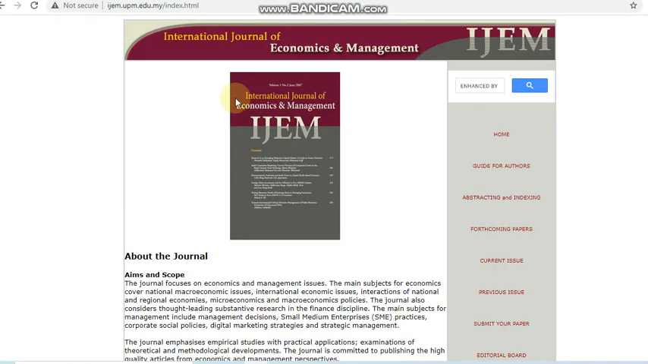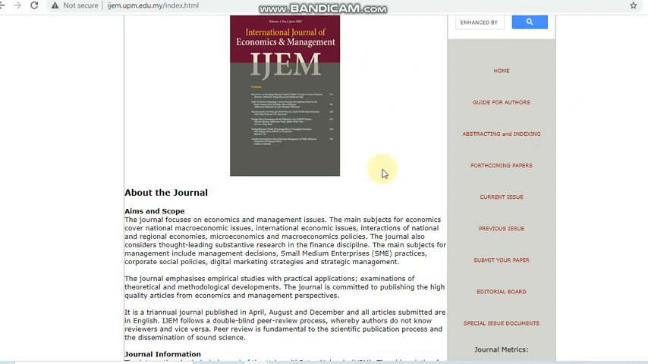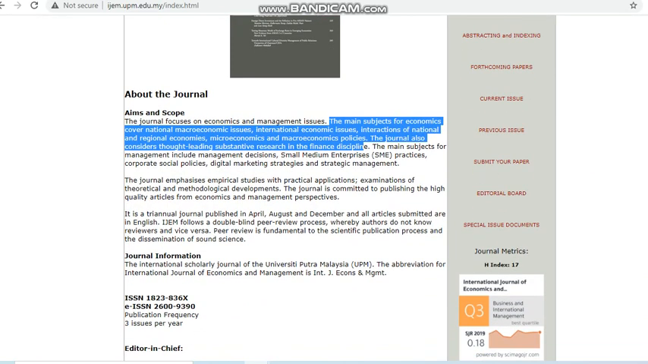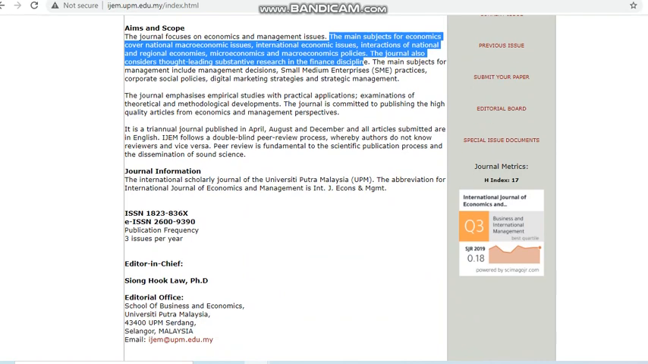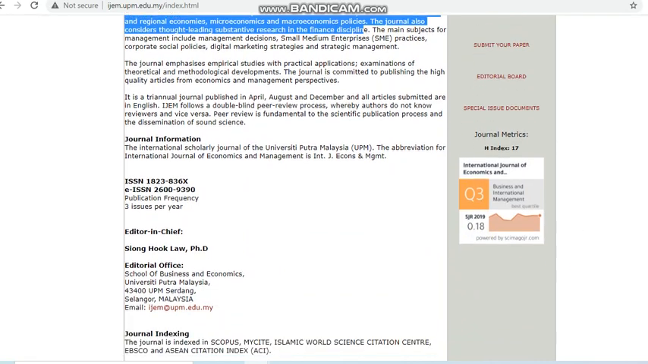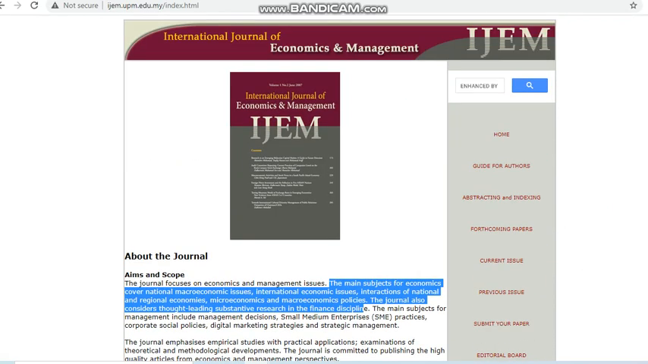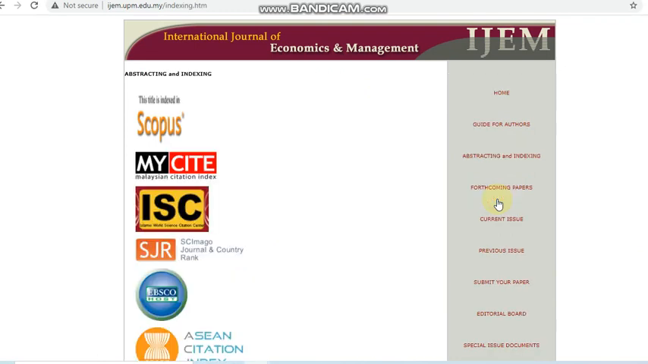That is International Journal of Economics and Management. This is a management related journal. This journal covers topics such as economics, national economic issues, and some financial disciplines also. Other journal information is also given. This is a Q3 quartile Scopus journal. Next, we can see it is also indexed in Scopus. We can see in detail the abstracting and indexing. You can see it is indexed in Scopus and also in some other indexing.